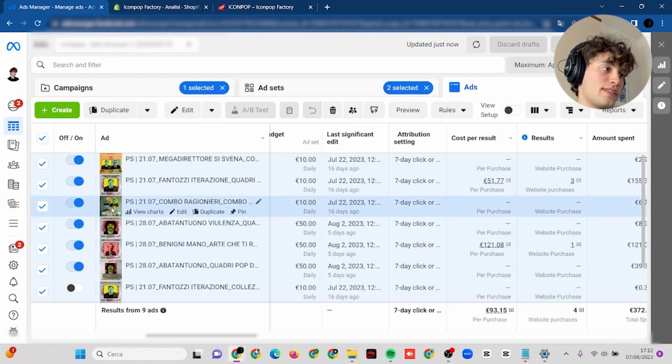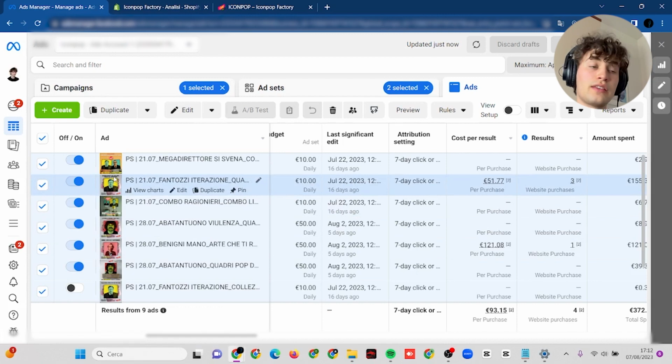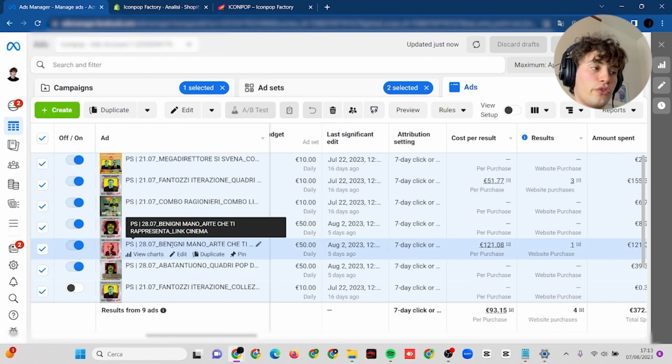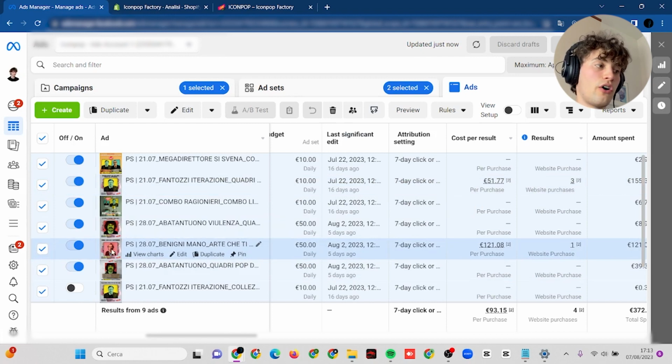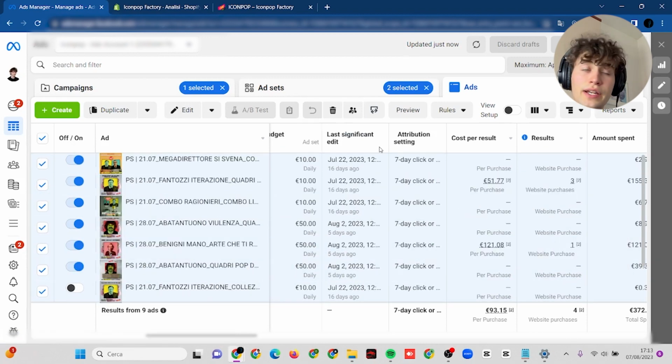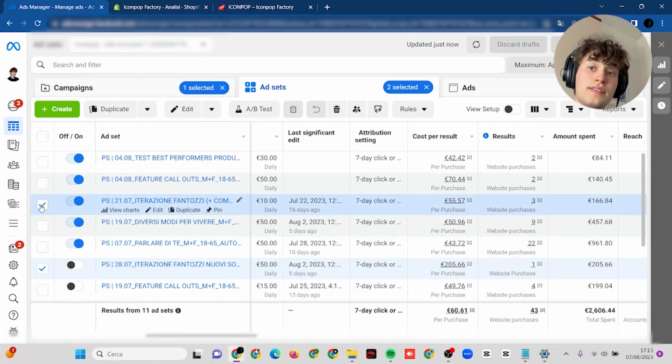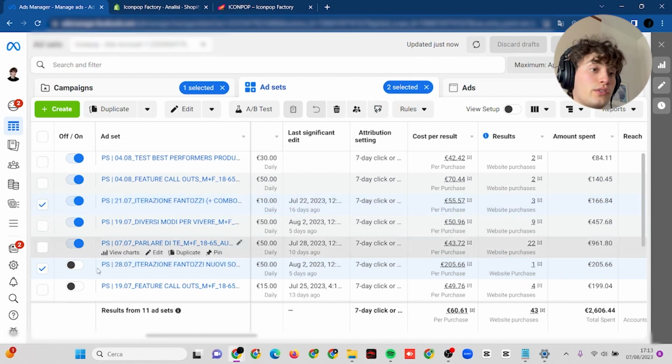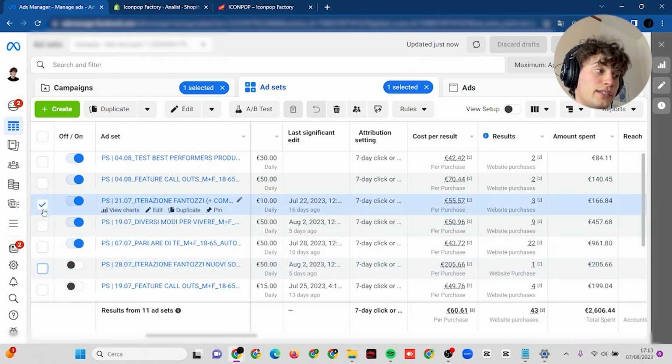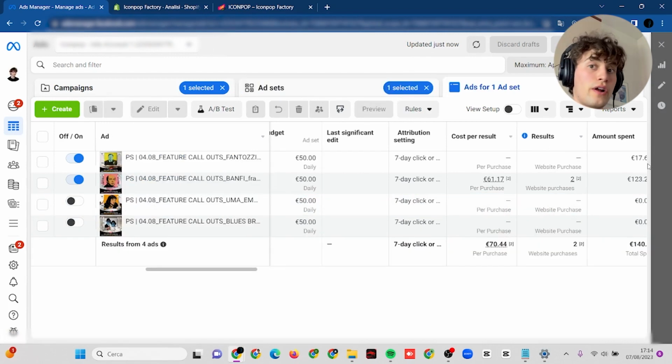In fact, as you can see, the product with the same girl but a different headline keeps getting results. And maybe also the phrase, because here Benigni with the same phrase as Fantozzi before made a purchase, which is not very much, but considering that we made 50 purchases in total, 3 purchases is not less than 10% of the overall sales. So instead of just trying some iterations, in order to understand why that creative was performing better than any other creative, I kept testing more and more concepts.